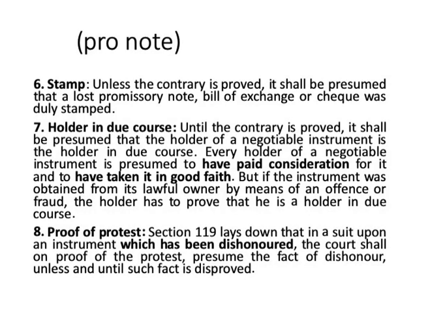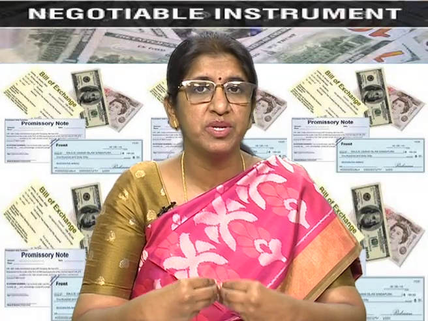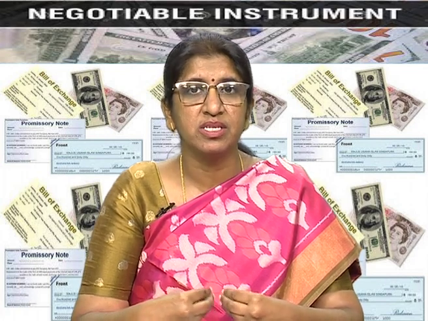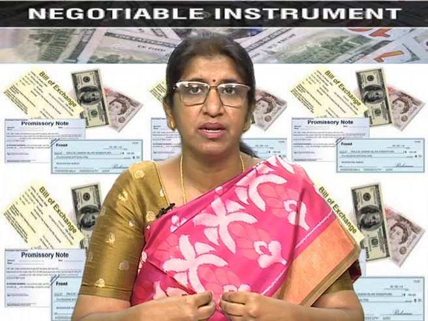This is applicable even in case of a lost promissory note, a lost bill of exchange also, it is assumed that it was duly stamped. The next presumption is about the holder in due course. It shall be presumed that a holder of a negotiable instrument is the holder in due course. That means he has all the rights and privileges that any holder in due course has. If I am having a bill of exchange with me, it is presumed that I am the holder in due course and all the rights and privileges associated with the holder in due course are entitled to me.